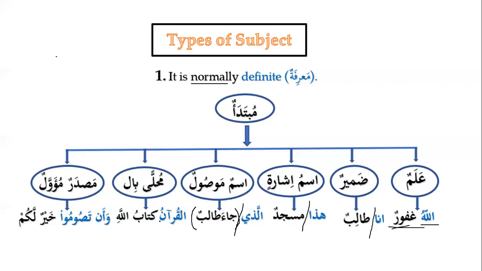Then we have muhallan bil-al, a noun to which we add al. We say al-Qur'anu, it will be mubtada, and kitabullahi will be khabar. Al-Qur'anu kitabullahi. We know that it gives the meaning of is or am: the Quran is the book of Allah. We have discussed that if we put is, am or are, the part that comes before it will be Mubtada, and the part that comes after will be Khabar.